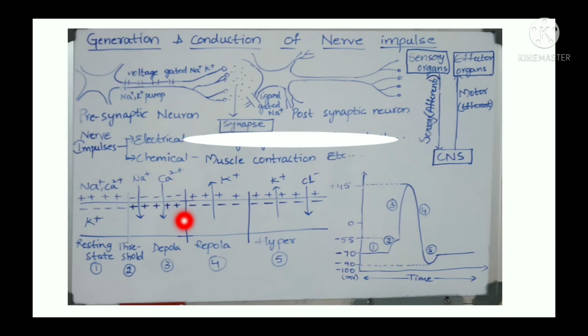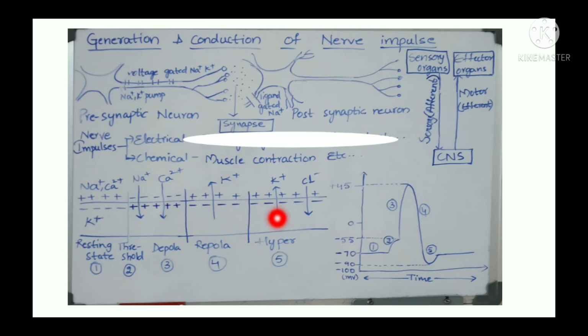So to get the negative charge, again there is an efflux of these positive ions. So potassium always goes outside. So there is an efflux of potassium ions. So again we have a negative charge inside the membrane, which is called repolarization.